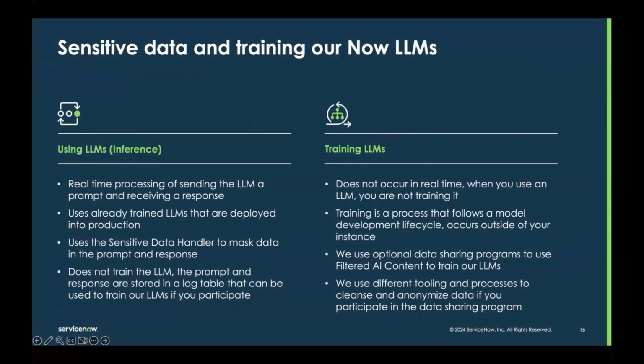And then I did want to cover an important topic regarding using LLMs and also training LLMs. We get this question a lot. So this is, like I mentioned, a really great foundational academy to speak to this. Using LLMs, or inference, is the real-time processing. So if you have an agent that hits that summarize button, this is where we take that prompt, we send it to the LLM, and you get that response back. Inference uses an already trained LLM. It's an LLM that we've already trained and deployed into production for you to use with your Now Assist products.